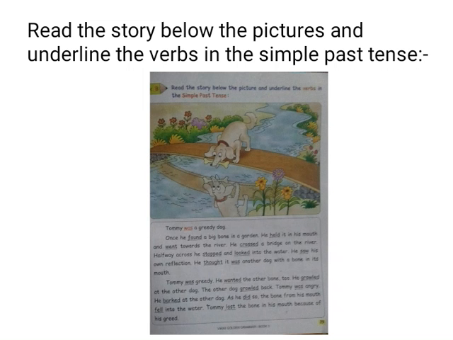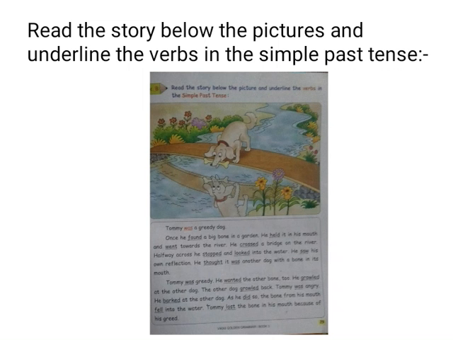Once he found a big bone. Now again underline found in a garden. He held it in his mouth. Underline the word held and went towards the river. Now which is the past tense here? Went. Underline the word went. He crossed a bridge. Again here ed is added to cross, so underline the word crossed on the river. Halfway across he stopped. Again underline the word stopped,